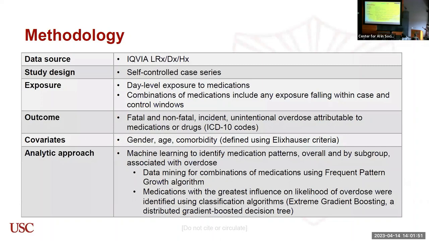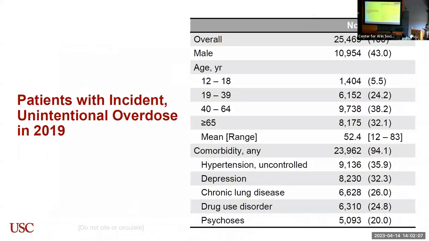Then we used the FP-growth machine mining algorithm to look at the most common medications, and then used XGBoost to identify whether there were any medication patterns which can be attributed to these unintentional overdoses.